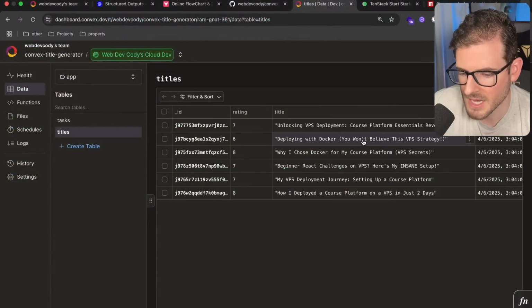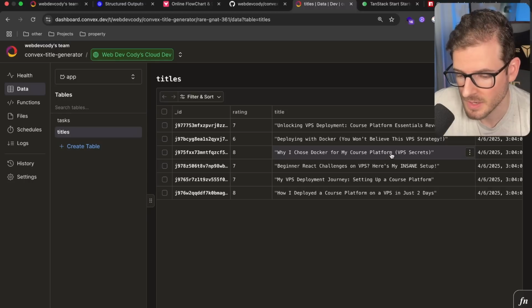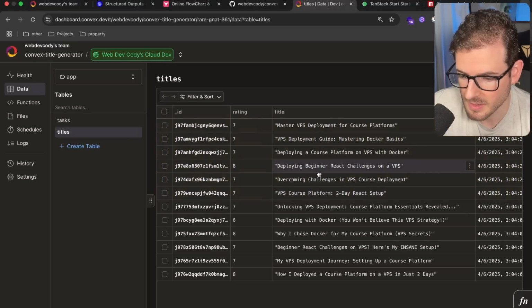Okay, so the initial batch, these seem okay. Why I chose Docker for my course platform. That's a pretty good title. I think people would definitely click that. And I would probably give it a solid 8 or 9, honestly. Deploying beginner React challenges on a VPS. I don't think this is good, because no one even understands what this means. Deploying a course platform on a VPS with Docker, I think this is a pretty good one.